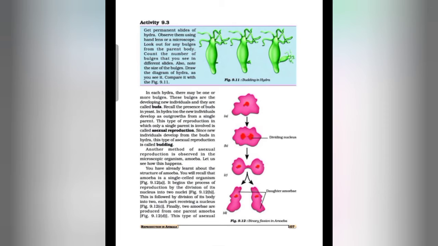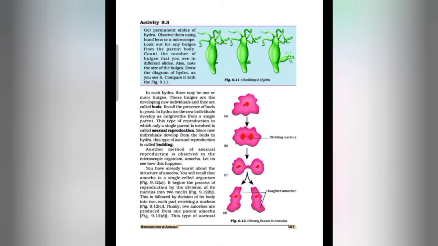So what is happening in budding? We can say that budding is also a type of asexual reproduction, and in budding a small outgrowth called bud is formed on the body of the parent organism, which grows in size and gets detached to form a new organism. So in hydra the mode of reproduction is budding. Budding occurs in organisms like hydra, sponges and corals also.